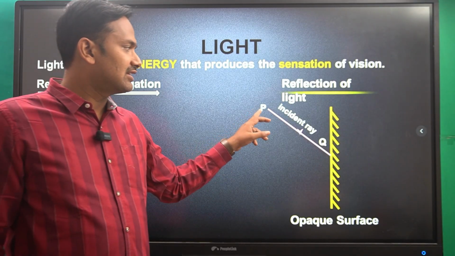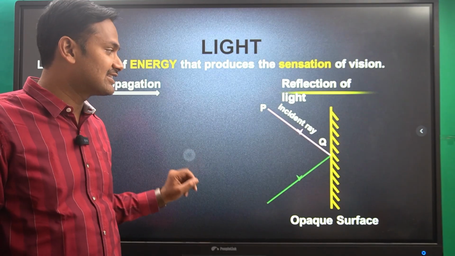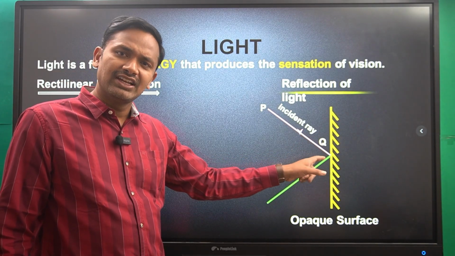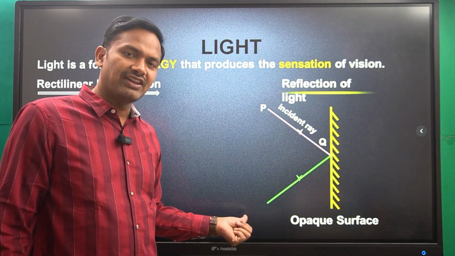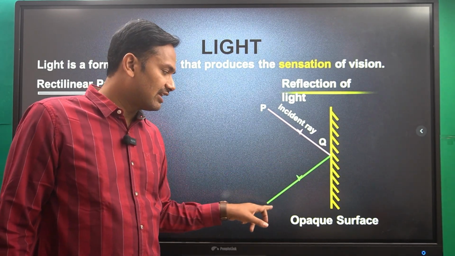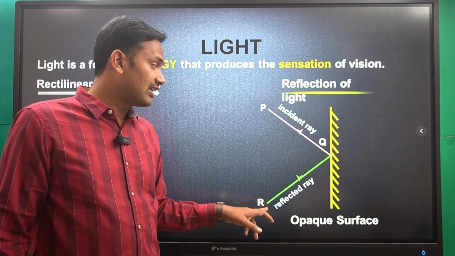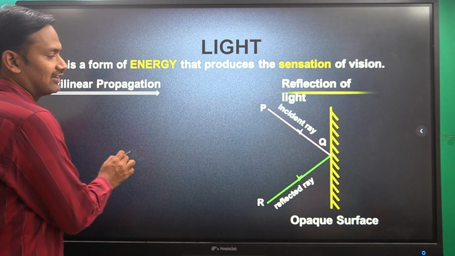Let us say PQ is the incident ray. Once it is incident on the mirror, it will get reflected. This ray is known as the reflected ray, and let us say QR is the reflected ray.